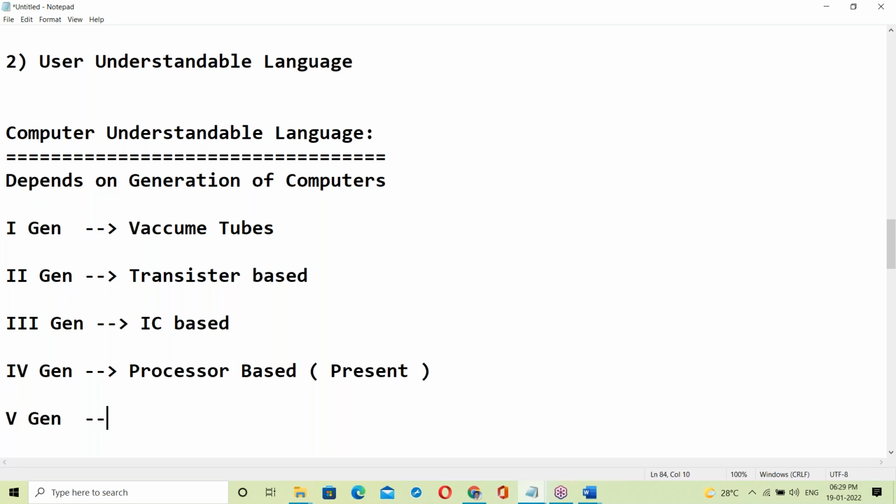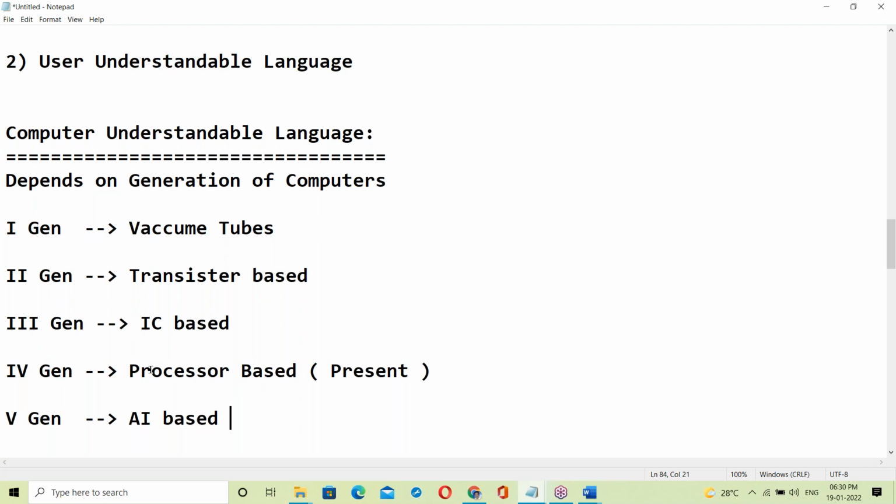Next, the fifth generation. What is a fifth generation computer? Can anyone guess? Next generation, coming in a couple of years, maybe launching and coming to the market. In 2025 we are going to work on the fifth generation, in the next 2 years only. Yes, Kalyan, good. The next generation is AI based.